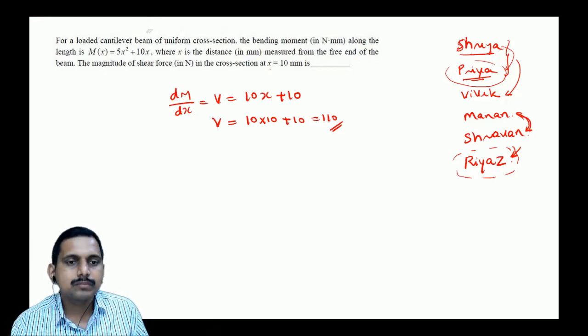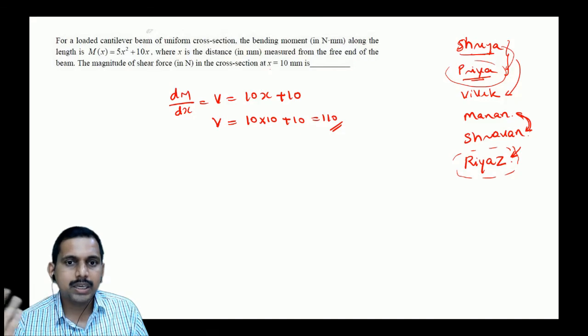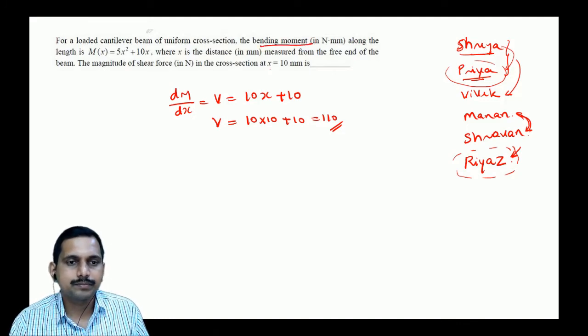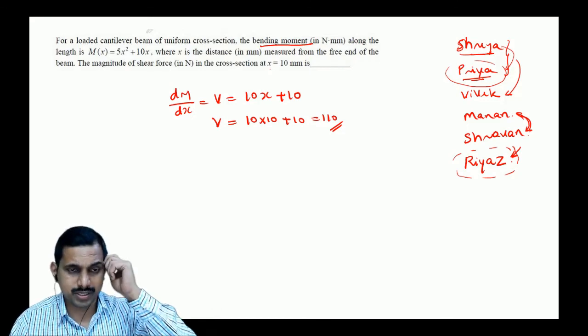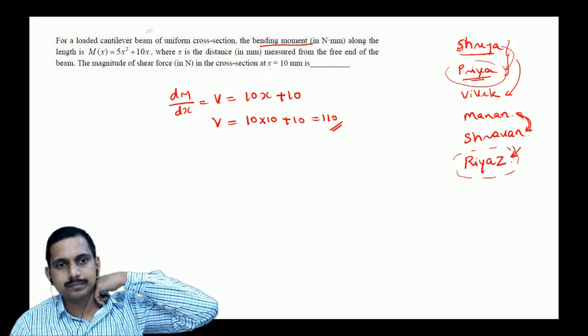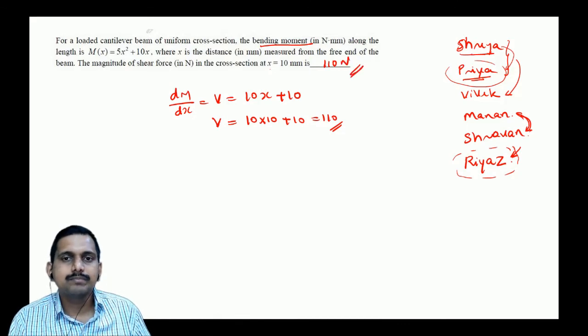Sir, I think we should include support reaction also. No, not needed. Why support reaction? It's directly given. Bending moment is given directly. No question of support reactions here. If it is given that a moment is acting, so much of moment is acting, that's a different case. But what is given? Bending moment is given directly. So shear force is 110 Newton. That's it. Easy.